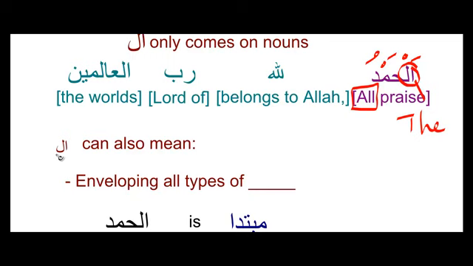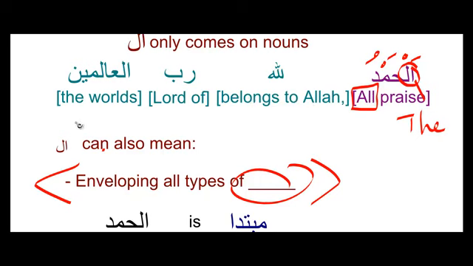That is because alif lam can also mean enveloping all types of whatever the word is. So here, because we have alhamd, based on context, we can understand that this alif lam actually does not mean the, but it means this. That all types of praise belong to Allah, Lord of the worlds. How did I get that from the context? Well, if I said the praise, it would mean that I had already referred to it, that it had come up before, that this was a praise that I was already talking about.